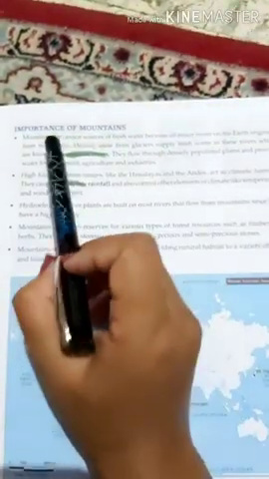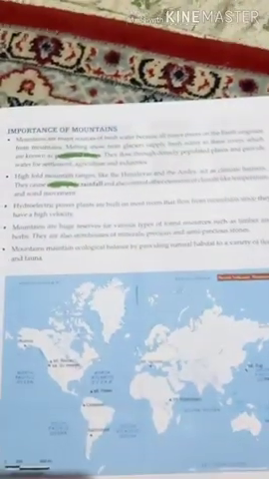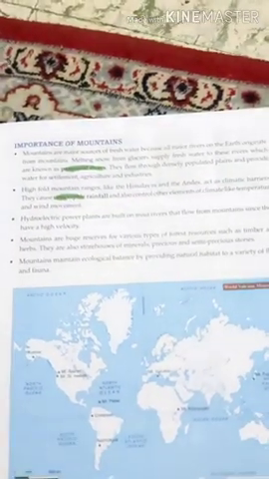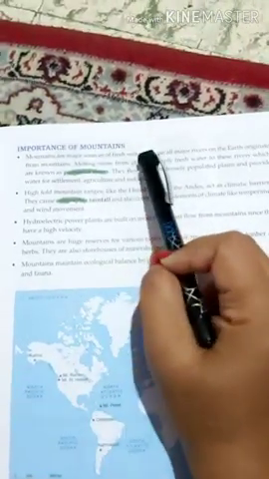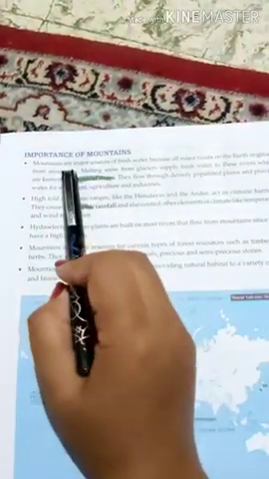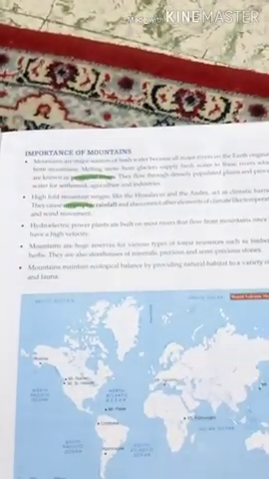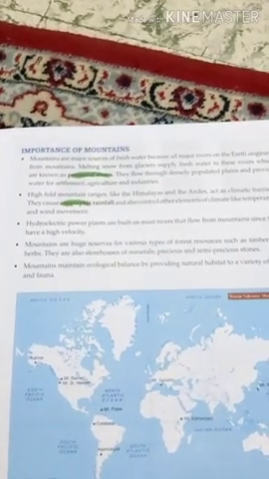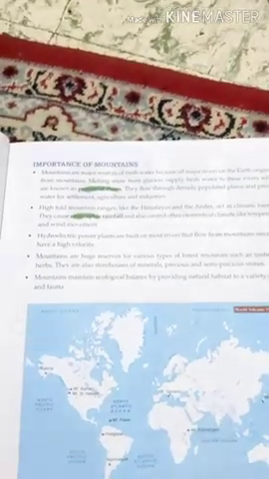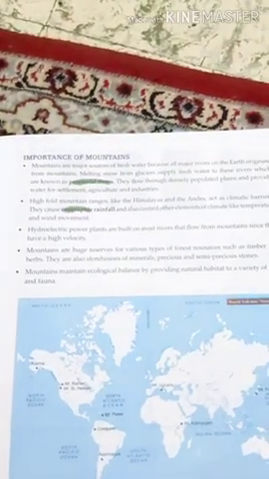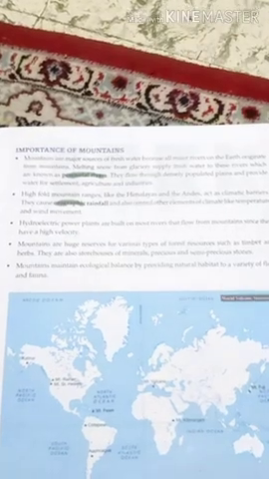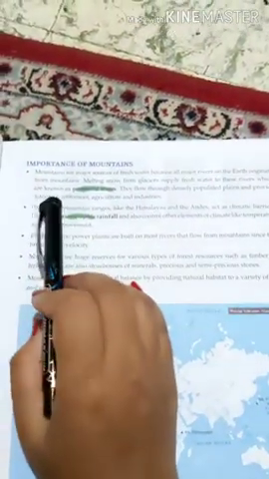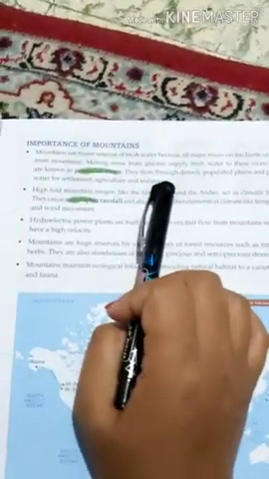Our next topic is the importance of mountains. Why are mountains important? Because they are the major source of fresh water, because all major rivers originate from mountains. Melting snow from glaciers supplies fresh water to these rivers, and these rivers are called perennial rivers. They flow through densely populated plains, providing water for settlement, agriculture, and industry.